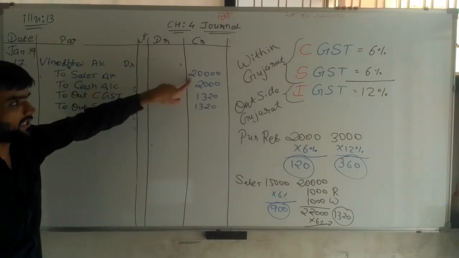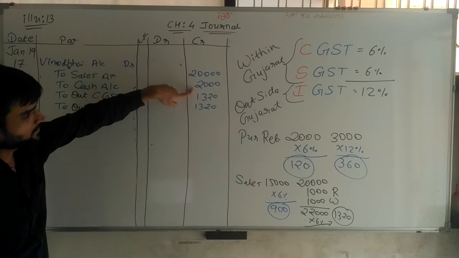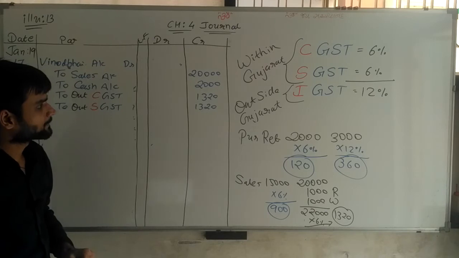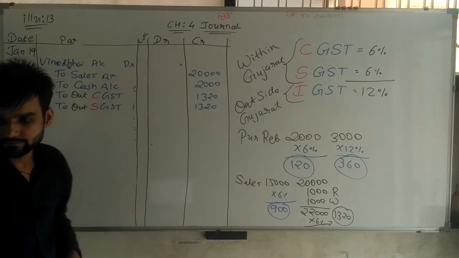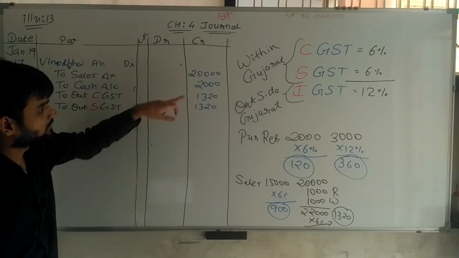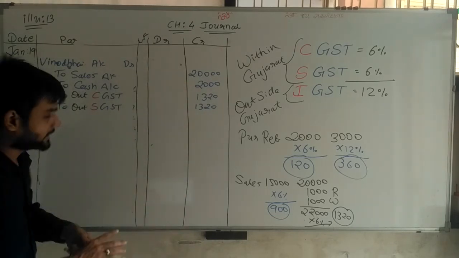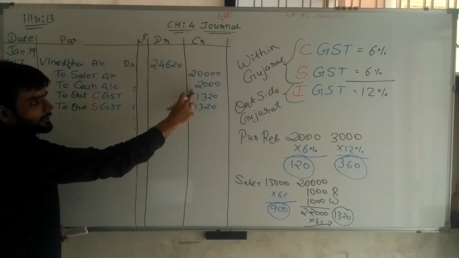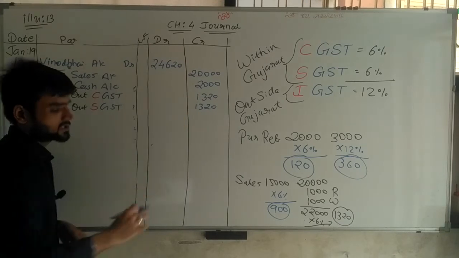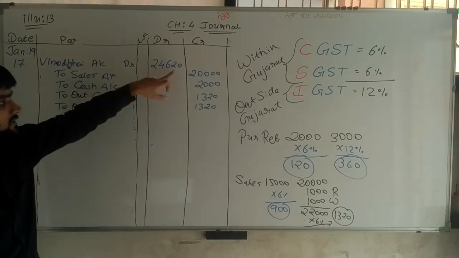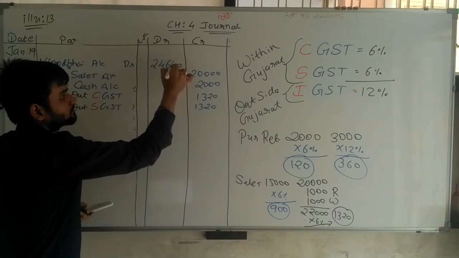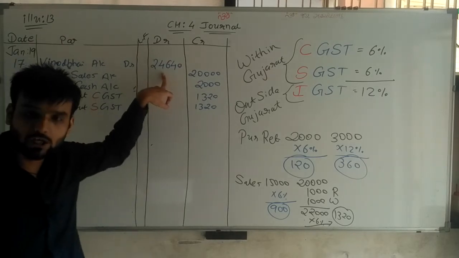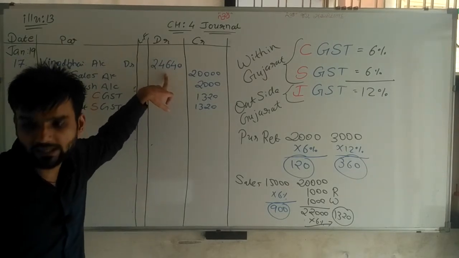Think 20,000, 2,000, 22,000 and 1,320. If we are making the total of this, 24,640. So 20 plus 2, 22, plus 1,320 is 640. So 24,640 is the amount. Vinod Bhai account debit. We have to collect a total of 24,640 from Vinod Bhai.